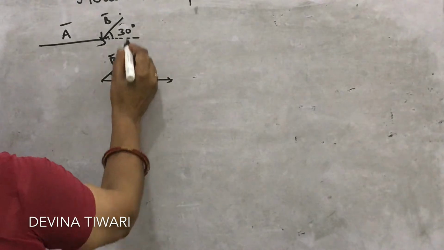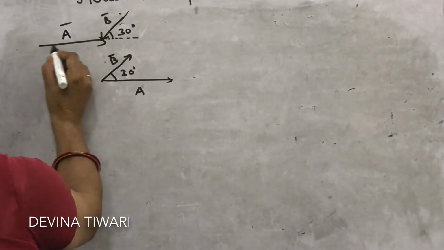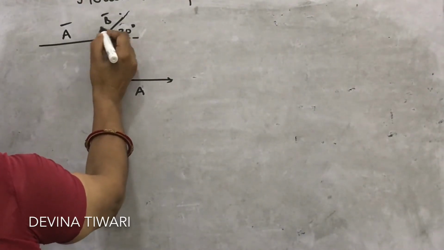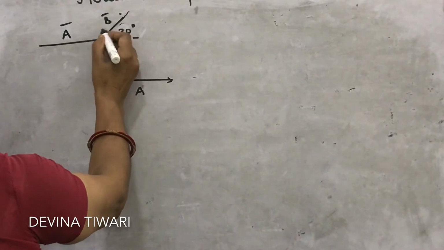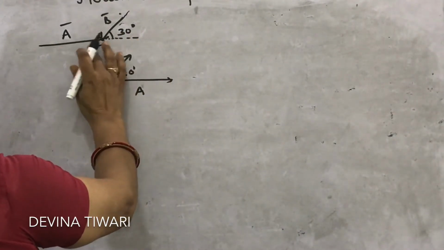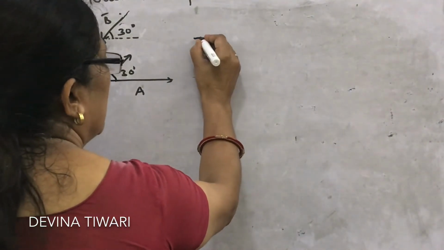So look, if this is the vector B, its head is here in this direction, and this is the vector A. What is the angle between them? This head to head, this one, this is 150 because this total is 180. So in this way you will find what is the angle between vectors.